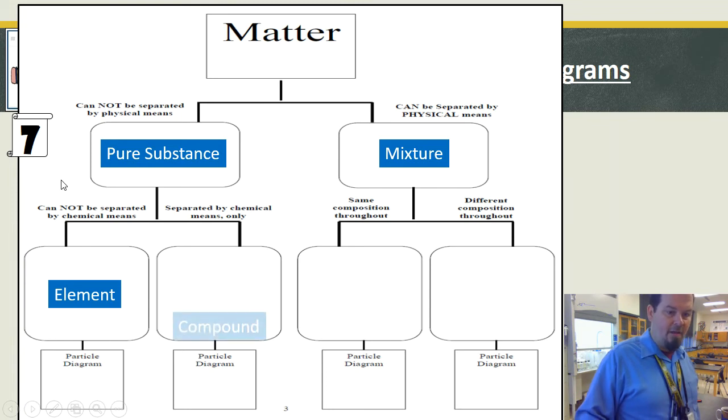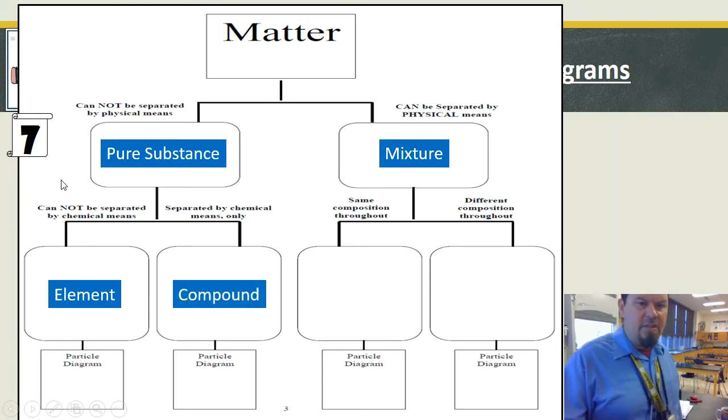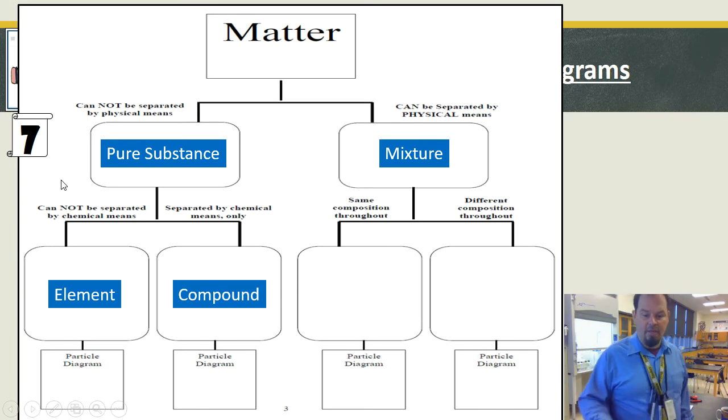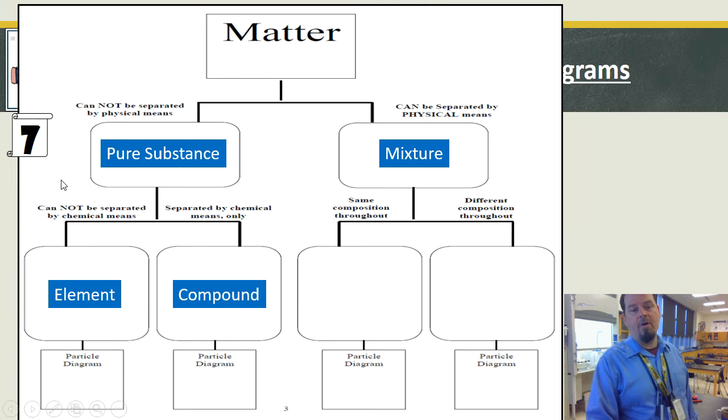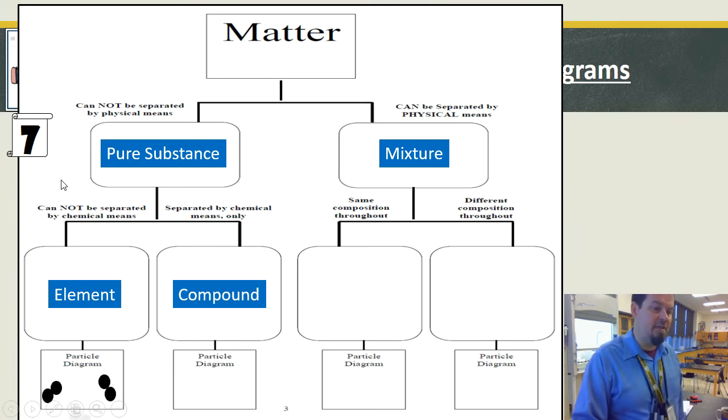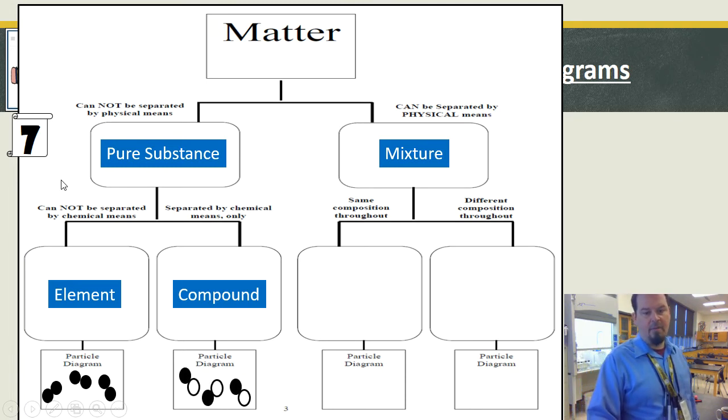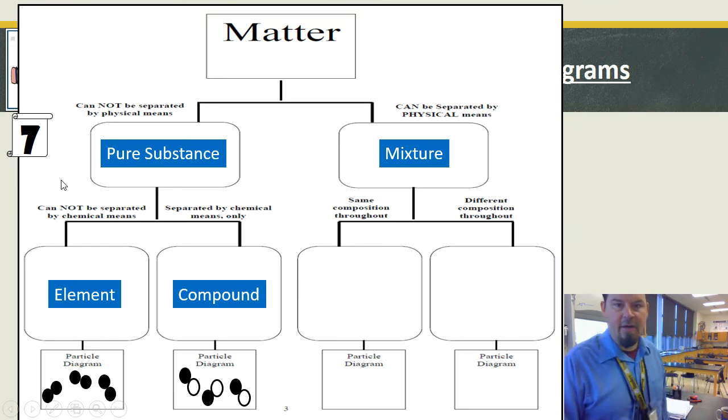And so if I were to draw an element, I'm going to do compound first. Separated by chemical means only. Okay, so I can separate by chemical means. Hit water with electricity, I can break it apart into hydrogen and oxygen. Particle diagram of an element. I decided to make a diatomic particle diagram of an element just to reinforce that diatomic elements exist. We will get into them more specifically later. And then a compound that is pure means all of the same compound within there. Okay, good? Good. Now we're going to get into mixtures.